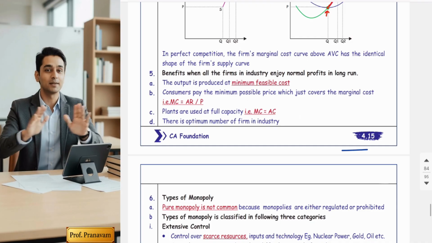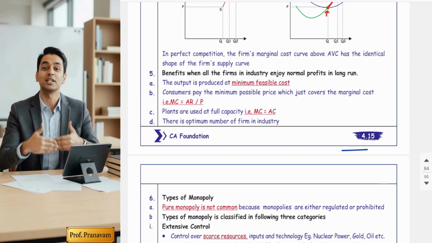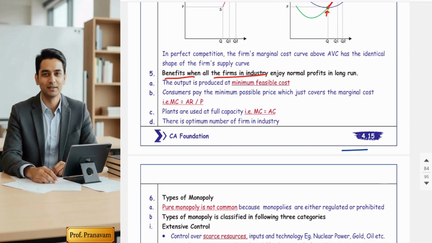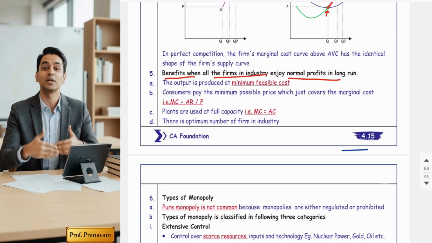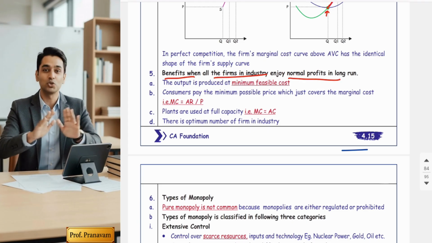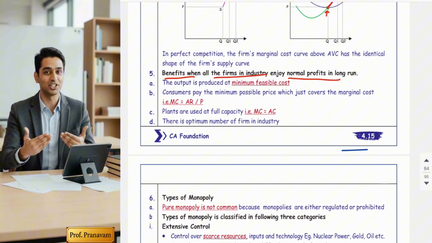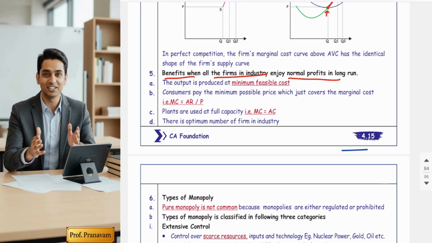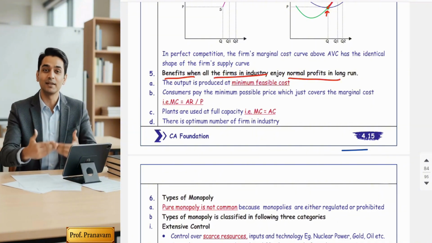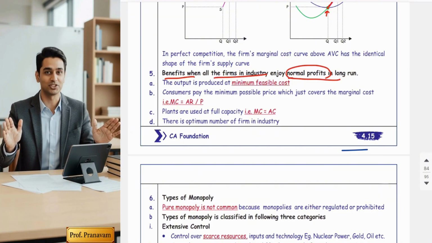Now, the next point is the benefits when all the firms in the industry enjoy normal profit in the long run. Friends, while studying the long run, we studied one thing: in the perfect competition market and in monopolistic competition, in the long run sellers cannot enjoy super profit. They can enjoy only and only normal profit.